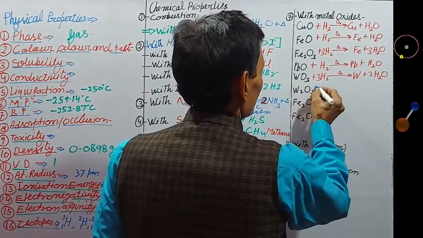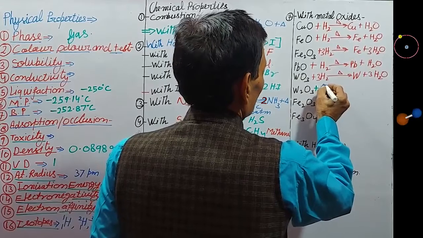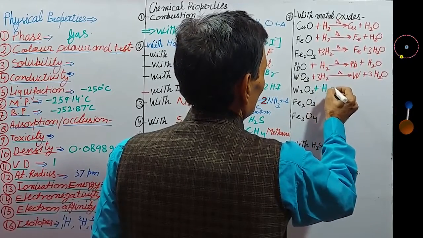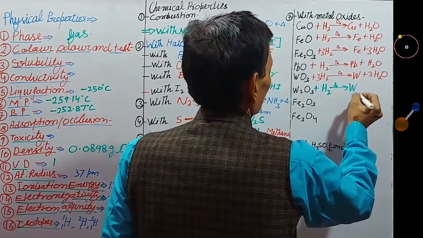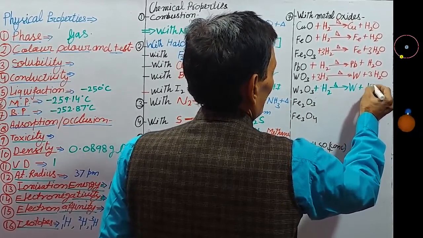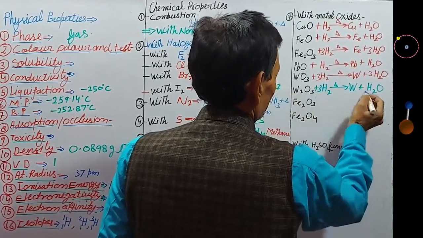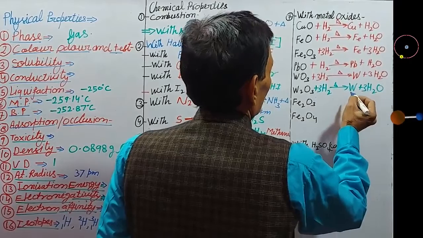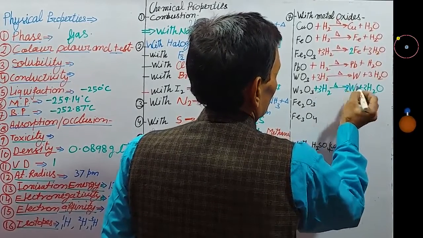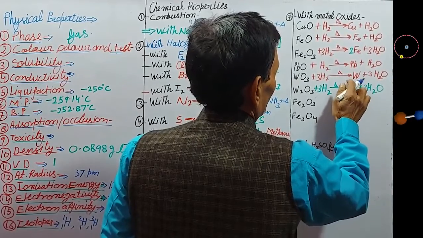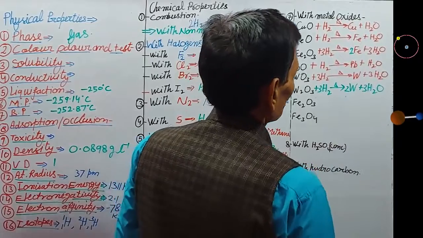This is also tungsten oxide. Its valency is variable. Now this tungsten oxide also reacts with hydrogen on heating to form tungsten and water vapor.